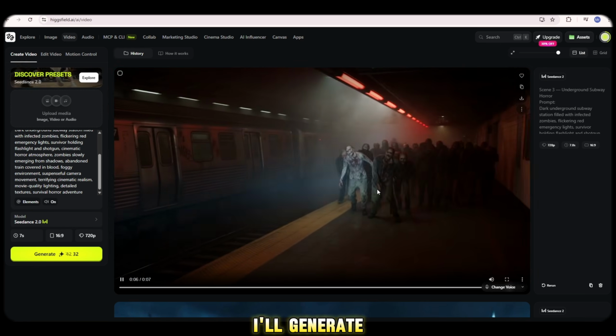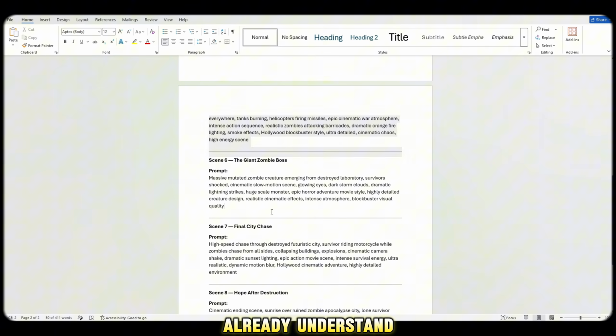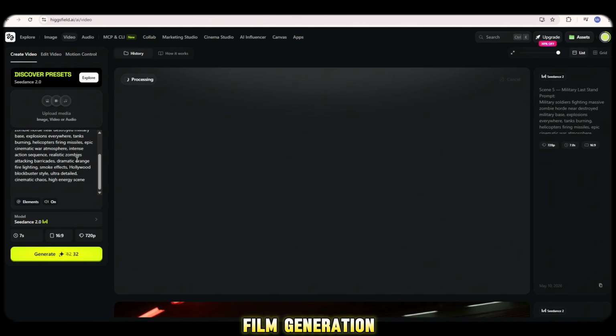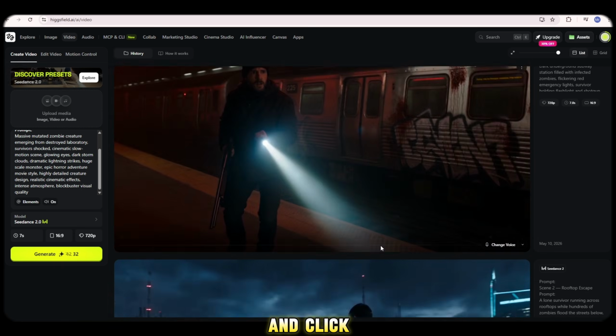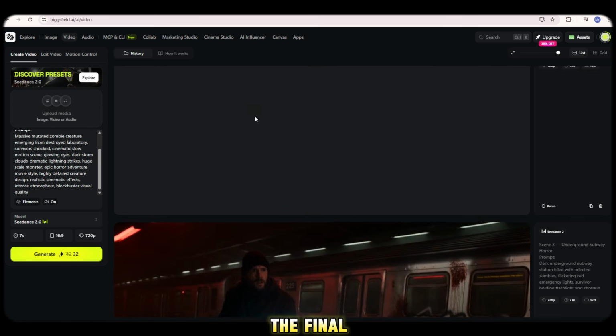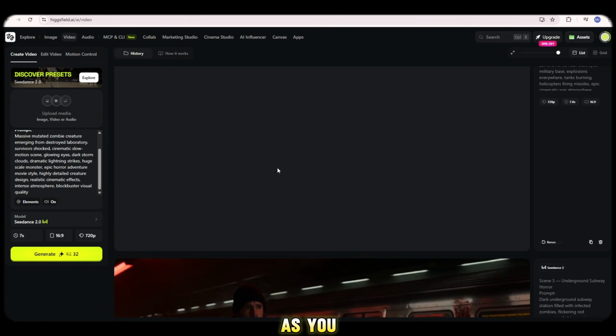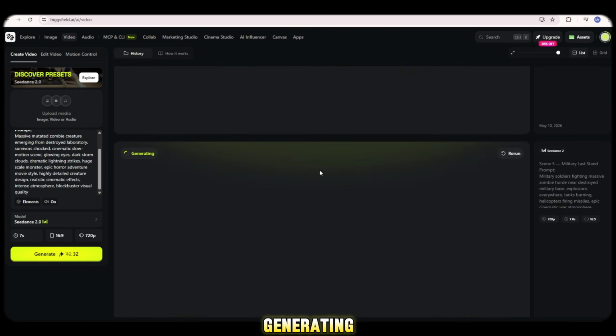Now finally, I'll generate my fourth and fifth scenes as well, because by now you already understand almost the complete workflow of AI film generation using Seedance 2.0. So I simply copy another prompt, paste it, and click Generate. Then I repeat the same process for the final cinematic scene. As you can see, both of my last videos have now started generating.